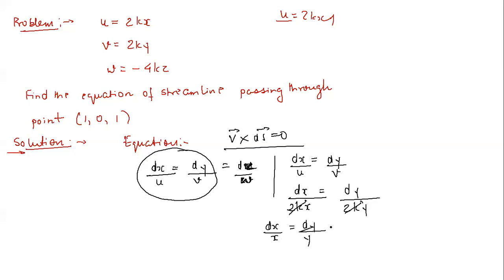Next is just to integrate this. If you integrate this, it will be ln x equals ln y plus.